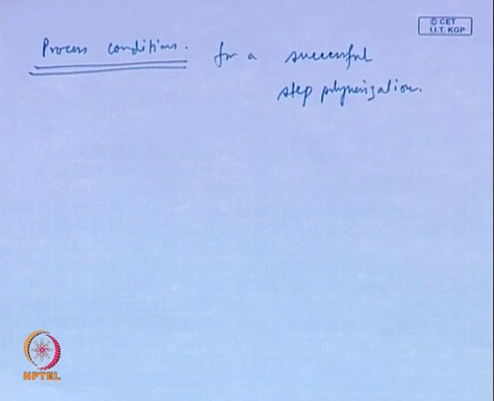We have seen that during our discussion we have covered everything, we have mentioned all these things, but now I am just summarizing one point after another, so that it will give you a complete picture of what parameters or conditions we must have in place to make a successful high molecular weight step polymer. Let us go and see point by point in this slide.